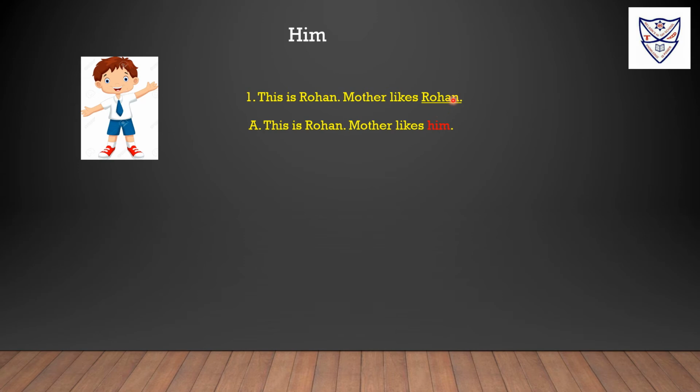Here Rohan is in place of an object pronoun. When a word comes after a verb, it's an object pronoun. Like is a verb. After the word like, Rohan is coming. So Rohan is an object. So we are using him instead of Rohan as an object pronoun.